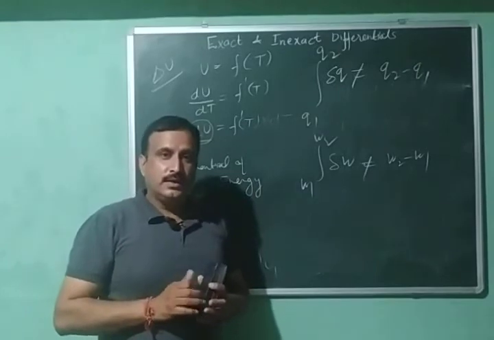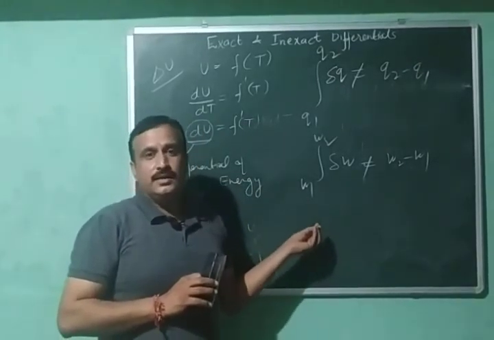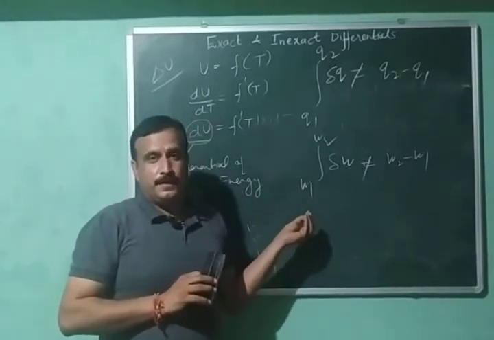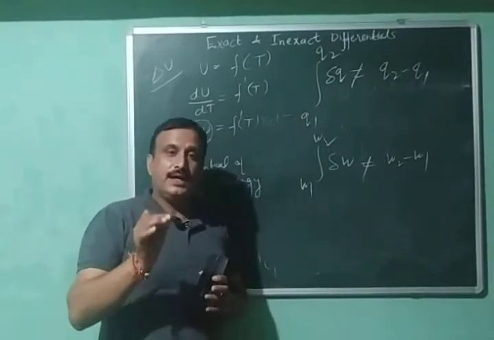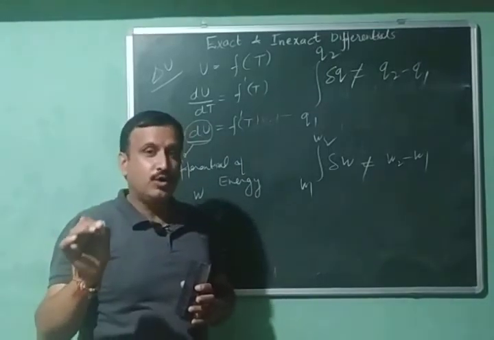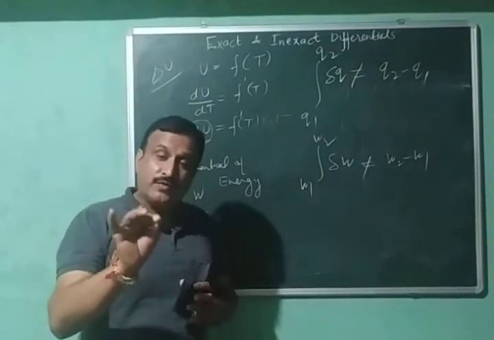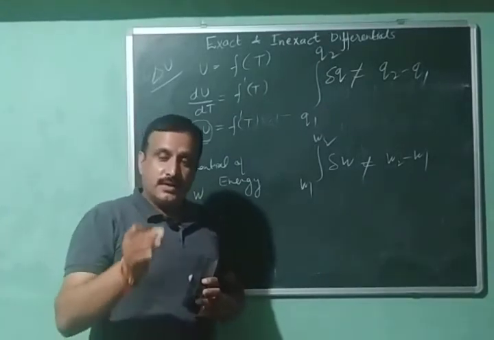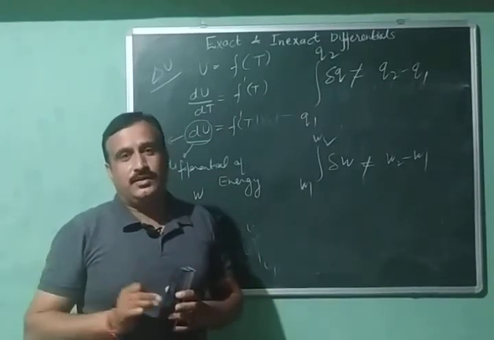So integration से हम उन्हीं functions का total change निकाल सकते हैं जो state functions होते हैं. Understanding or not? So in conclusion I can say that a differential is the very or infinitesimally small change in the value of a thermodynamic quantity, and the differential of a state function is called an exact differential, whereas the differential of a path function is called an inexact differential.